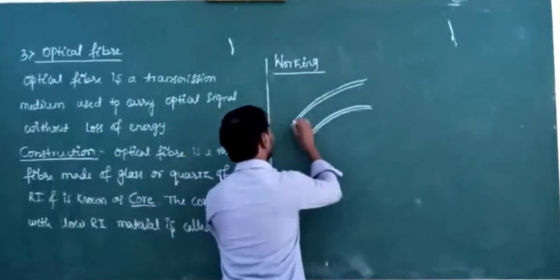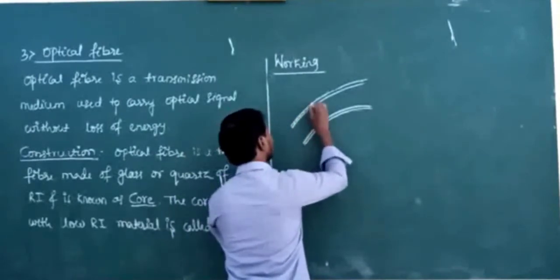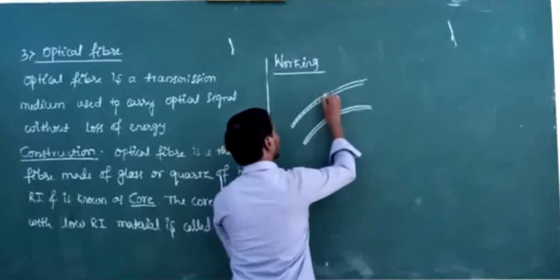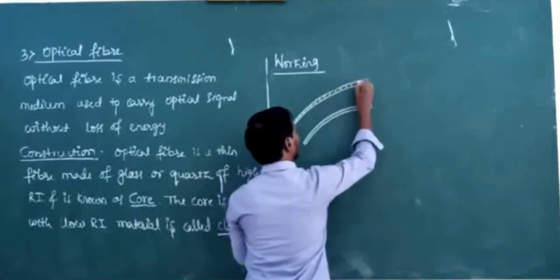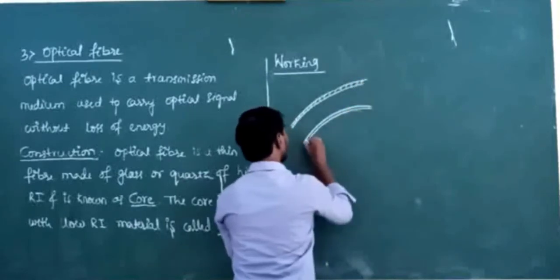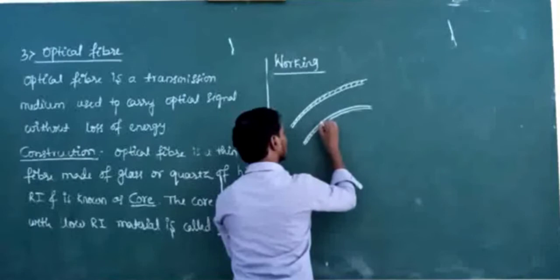The core has high refractive index, the cladding has low refractive index, meaning core is the denser and cladding is the rarer. So this shaded part is the coated material which is coated to the core.